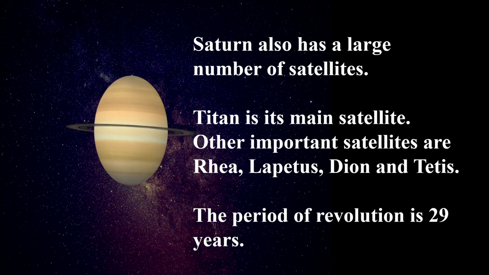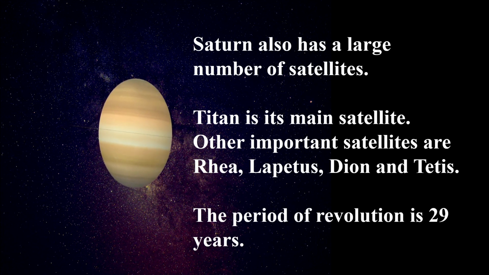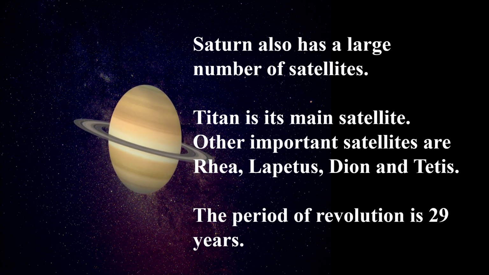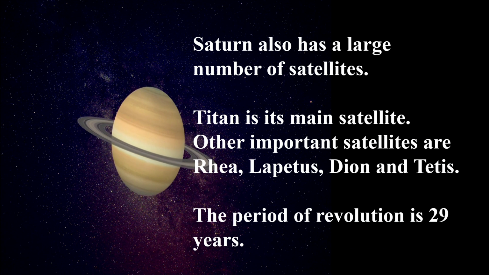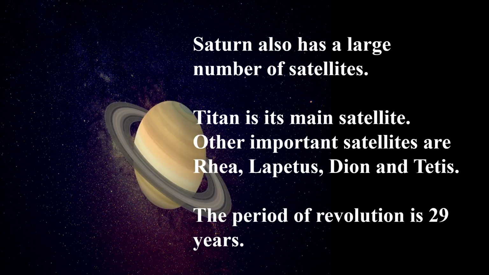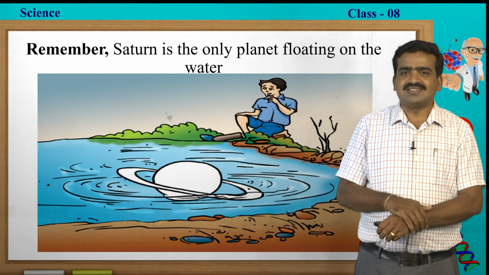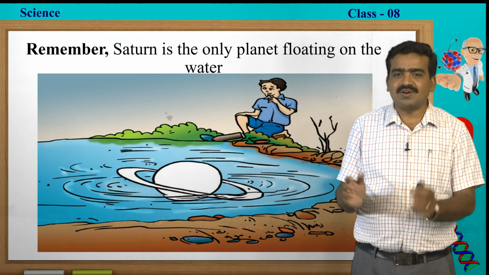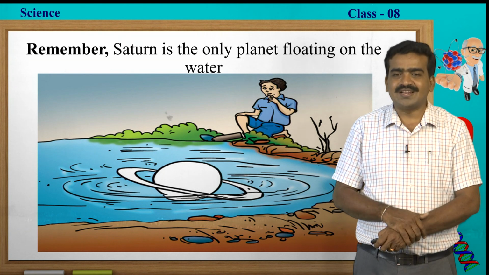Saturn also has a large number of satellites. Titan is the main satellite. Other important satellites are Rhea, Iapetus, Dione and Tethys. The period of revolution is about 29 years. Saturn is the only planet in the solar system which can float on water because of its low density.